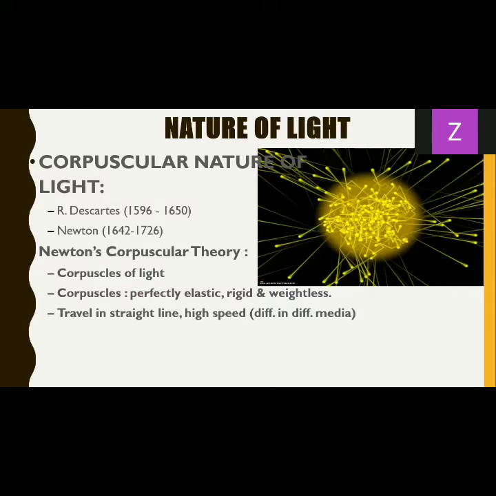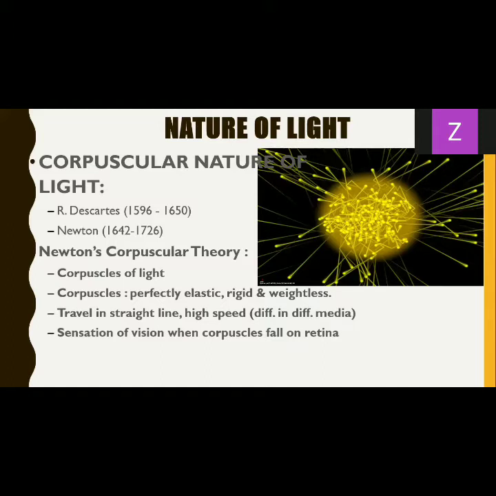These corpuscles enter our eye and fall on the retina. There is some reaction with the retina, and we get a sensation of vision, meaning we are able to see.